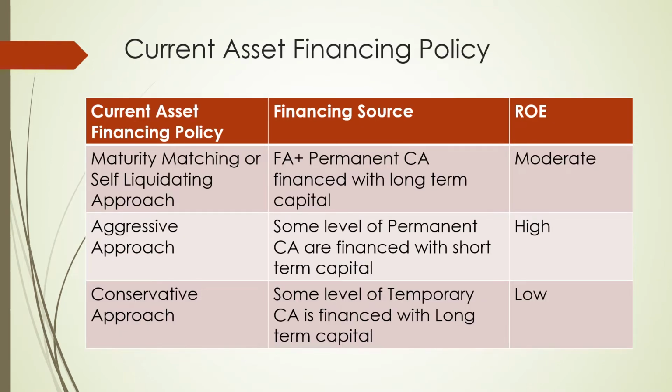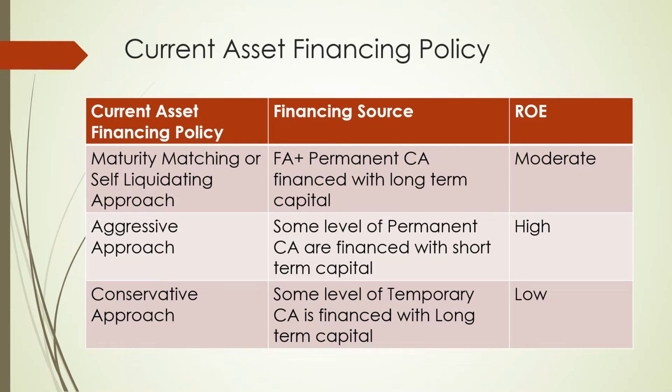So first of all, what we have done is working capital policy. That means how much level of working capital a company should maintain. We have learned three working capital policies: conservative, moderate or matching, or aggressive. Now how do we need to finance these current assets or working capital?